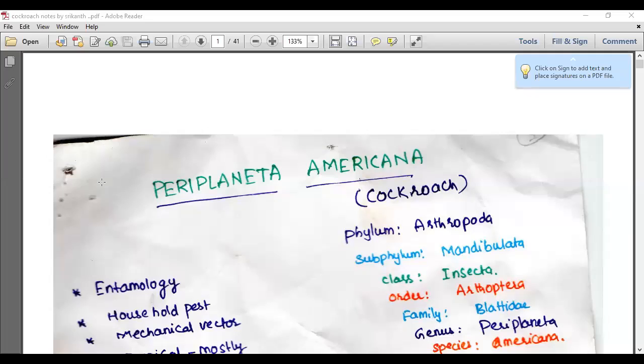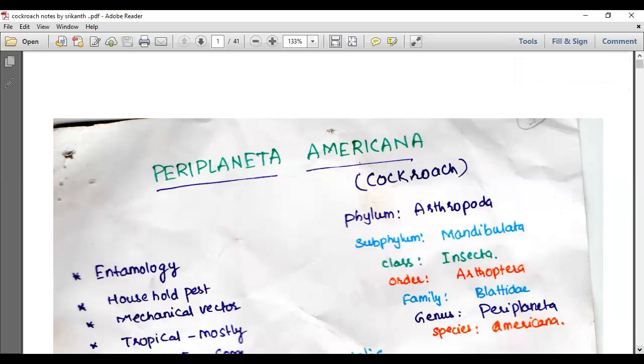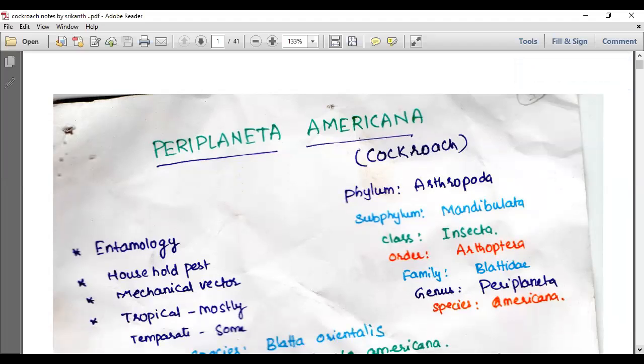Yes, let's go with the cockroach, Periplaneta americana. Before we continue the class, let me give a brief of the cockroach as we covered in earlier classes. The hierarchy of the cockroach: phylum Arthropoda, subphylum Mandibulata, class Insecta, order Orthoptera, family Blattidae, genus Periplaneta, species americana. This is the hierarchy of the cockroach.